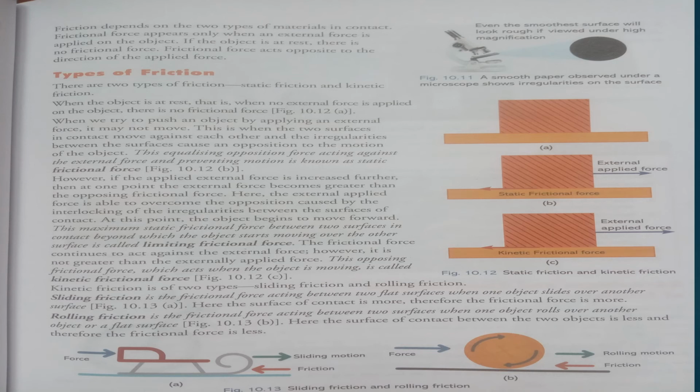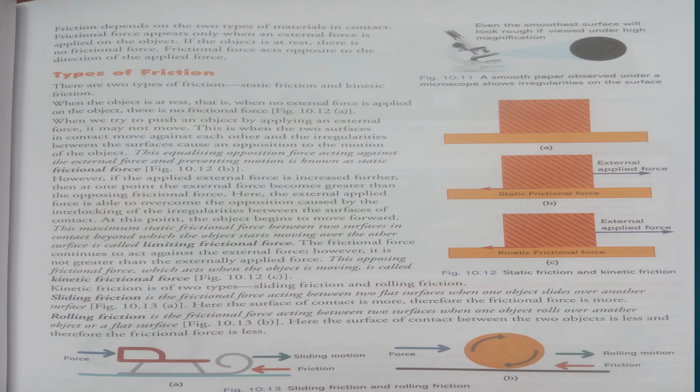However, if the applied external force is increased further, then at one point the external force becomes greater than the opposing frictional force. Here the applied external force is able to overcome the opposition caused by the interlocking of the irregularities between the two surfaces in contact. So at this point the object begins to move forward. This maximum static frictional force between two surfaces in contact, beyond which the object starts moving over the other surface, is called limiting frictional force.